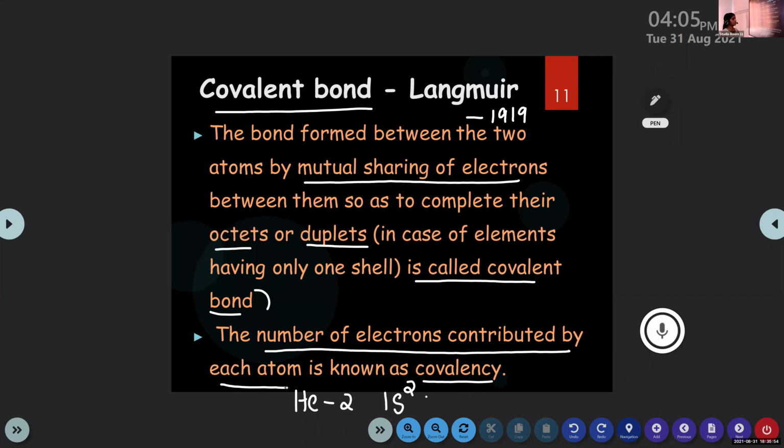Anashwara, can you please read the points? The bond formed between two atoms by mutual sharing of electrons between them so as to complete their octets or duplets, in case of elements having only one shell, is called a covalent bond. The number of electrons contributed by each atom is known as covalency.